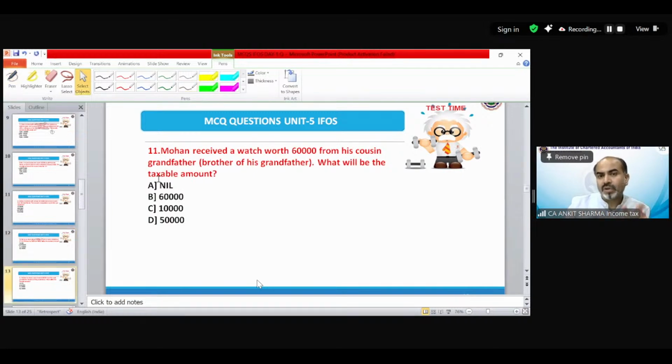Mohan received a watch worth rupees 60,000 from his cousin grandfather, brother of his grandfather. What will be the taxable amount? Question number 11.